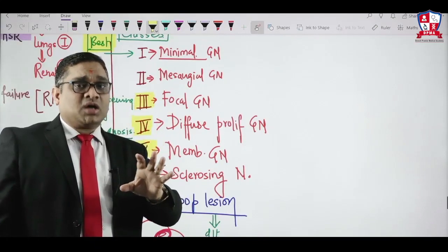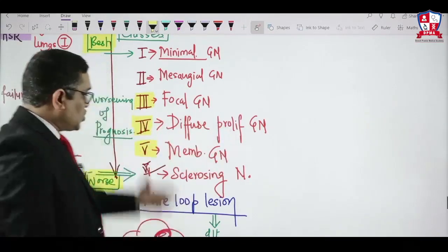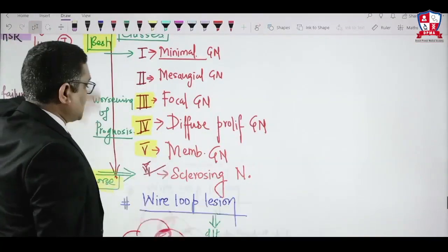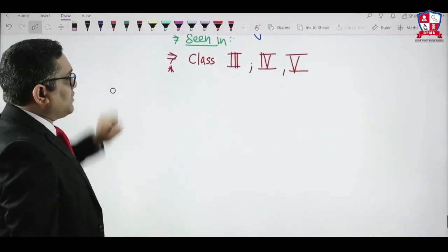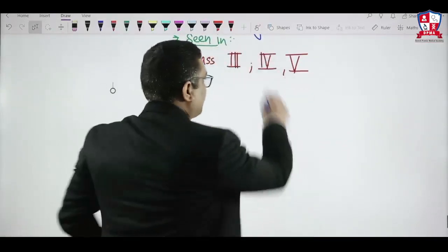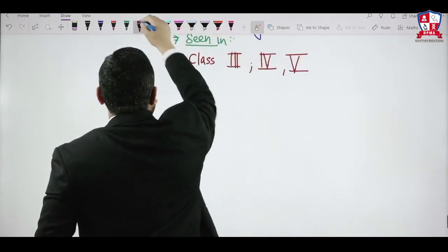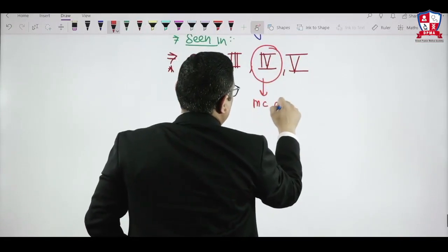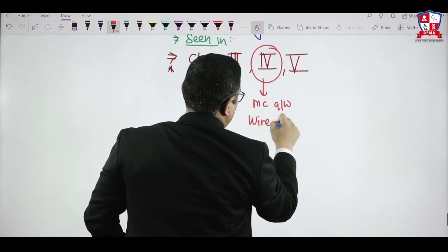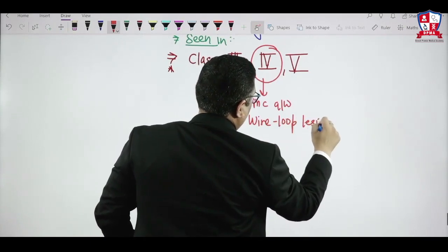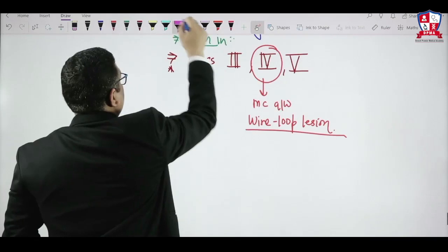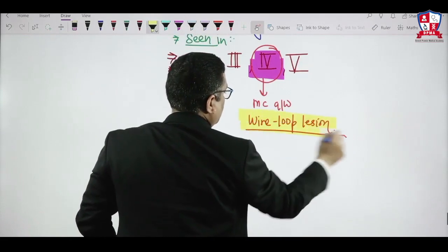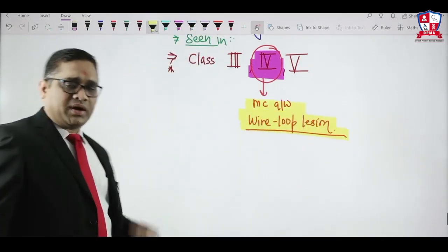But the question in the All India exam was the most common cause of the wire loop lesion. Out of these, the most common is type 4, diffuse proliferative glomerulonephritis. So the answer was type 4. Wire loop lesion is seen in all three classes, 3, 4, 5, but it is most commonly associated with class 4. That was the question in the All India exam.